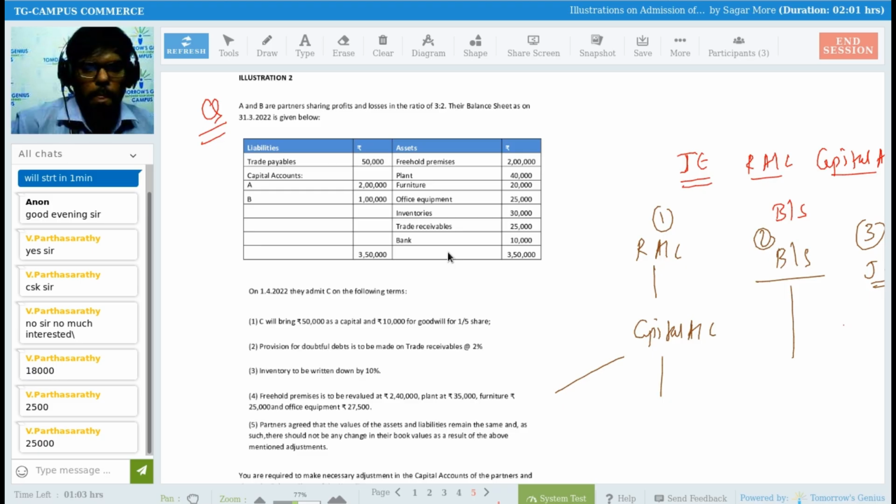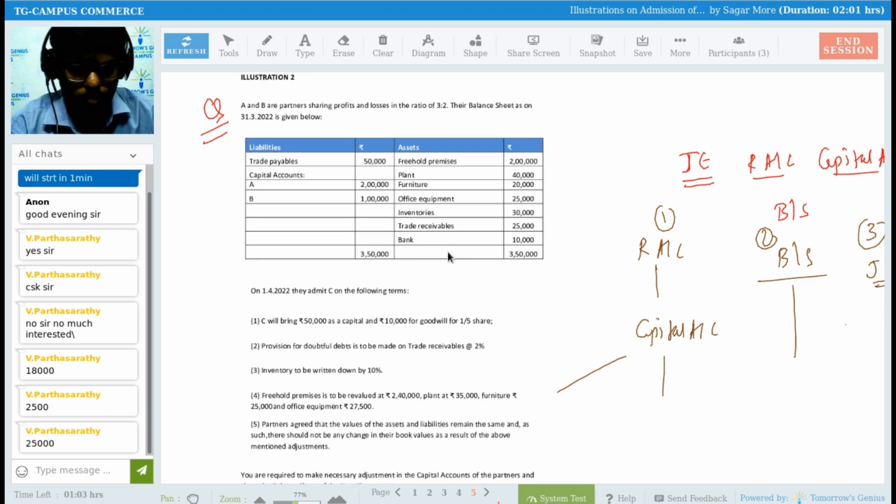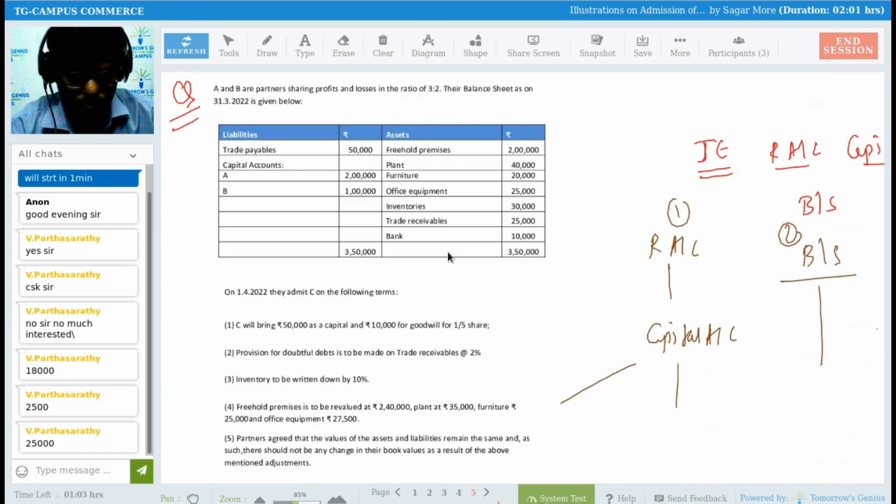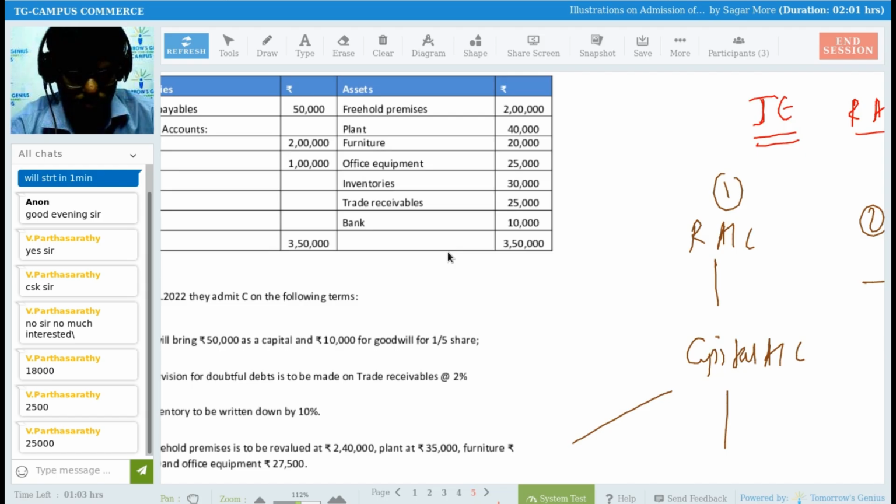Yes. See, I'm discussing this. Sadhana, Parthsarthi, Shivarish. Okay.